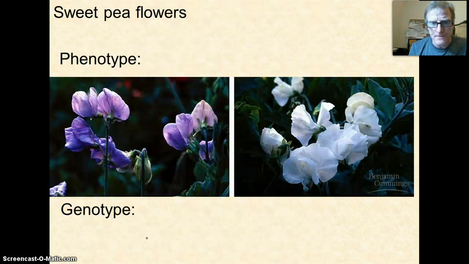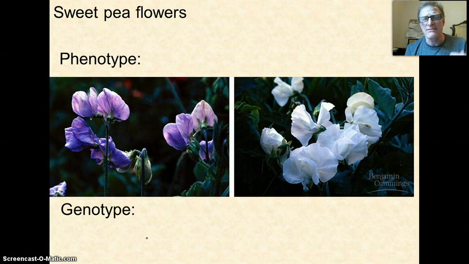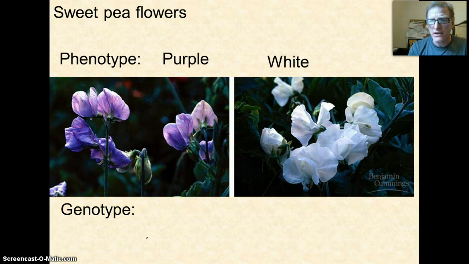So a couple terms we need to go over when we talk about heredity. First off, I have to talk about what I see, and the phenotype is what is seen. So what do I see here? I see purple flowers, or over here I see white flowers. That's the phenotype, the observable trait, okay? What you don't see, but what is in the genes, is the genotype.